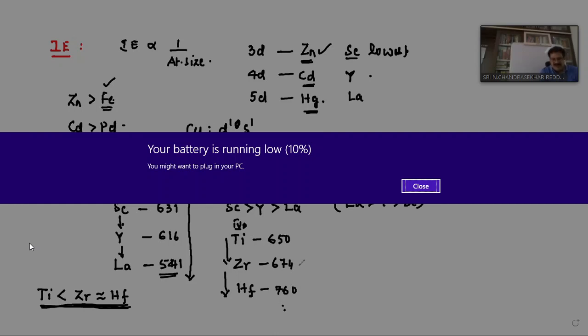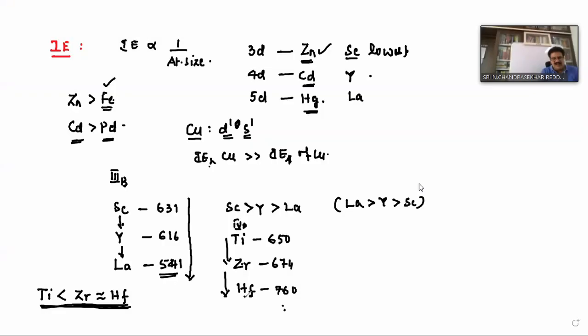Now this is also not regular in all cases. In this 4B group, going from 3D to 4D to 5D, it is increasing. But in other groups, 3D to 4D decreases and 4D to 5D increases. For example, take zinc, cadmium, and mercury.